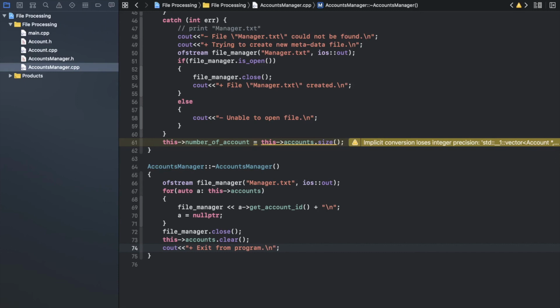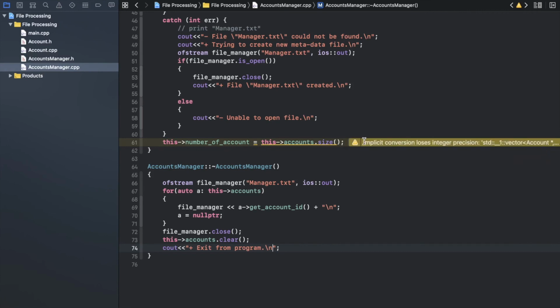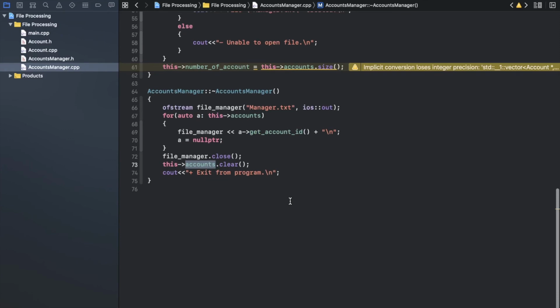So you see here on that one, I try to export my metadata before I destroy the objects. Then I will free the pointer memory. After that, after I free each element, now I have a vector with null_ptr objects. Now it's easy to clear it, and I don't have any problem with memory leak.